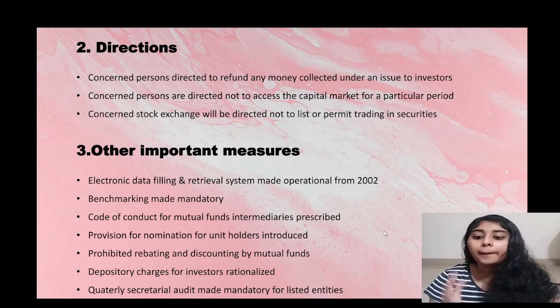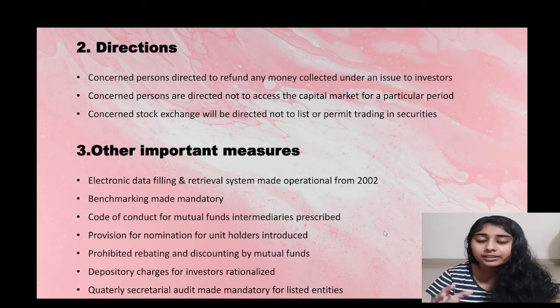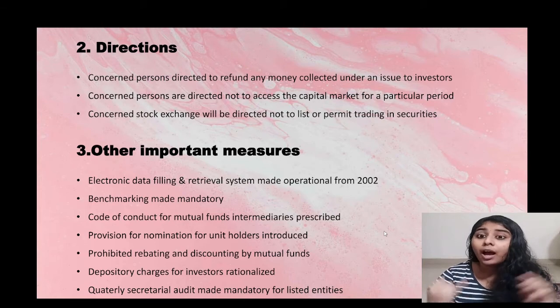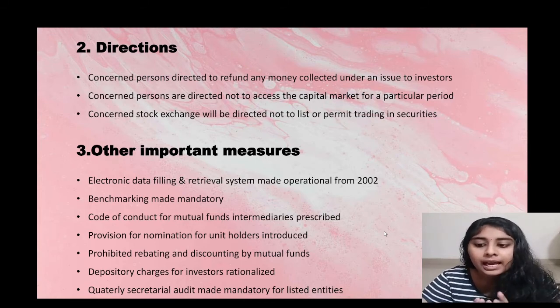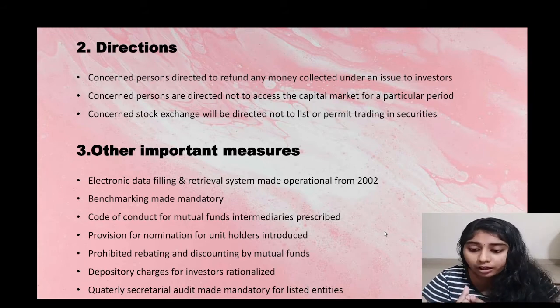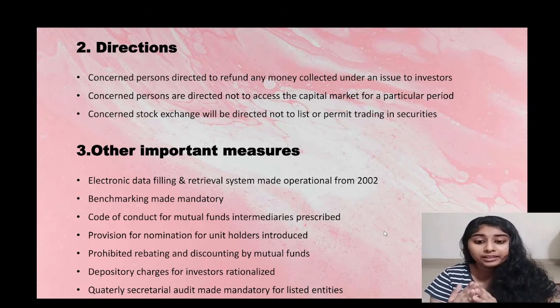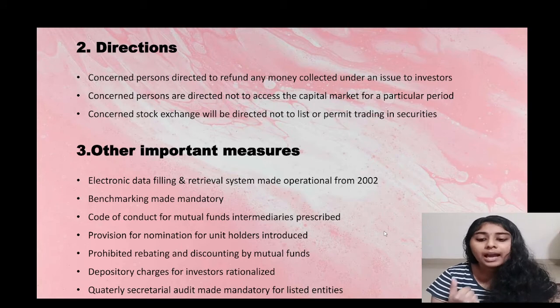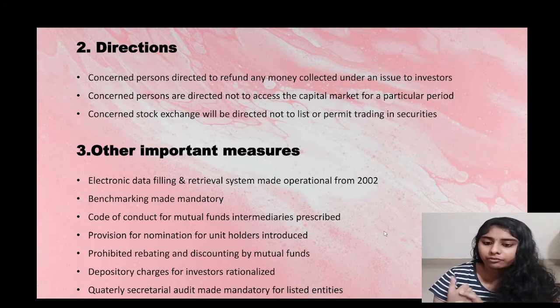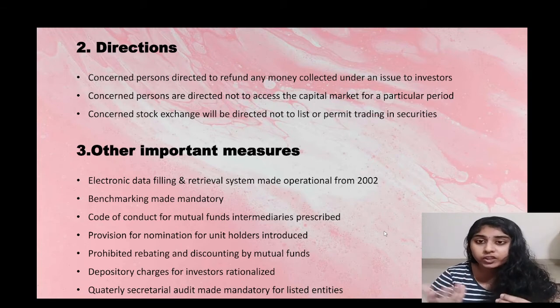The second one is benchmarking made mandatory. That is, benchmarking of mutual funds is made mandatory to assess and measure the performance of mutual funds in the stock market. The next one is that a code of conduct for mutual fund intermediaries was prescribed, and provision for nomination of unit holders was introduced to make it more efficient and effective.